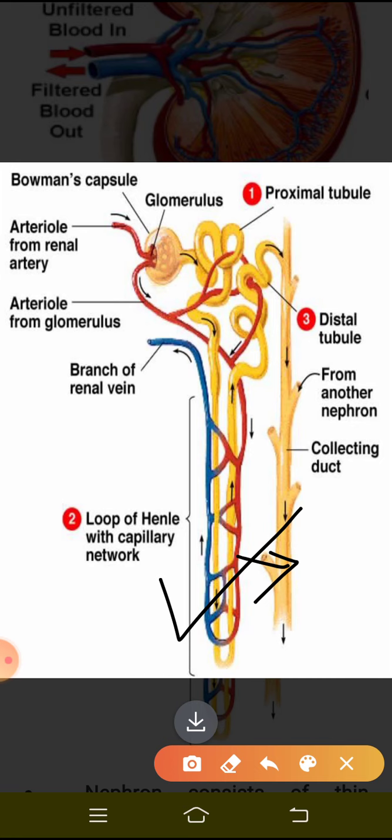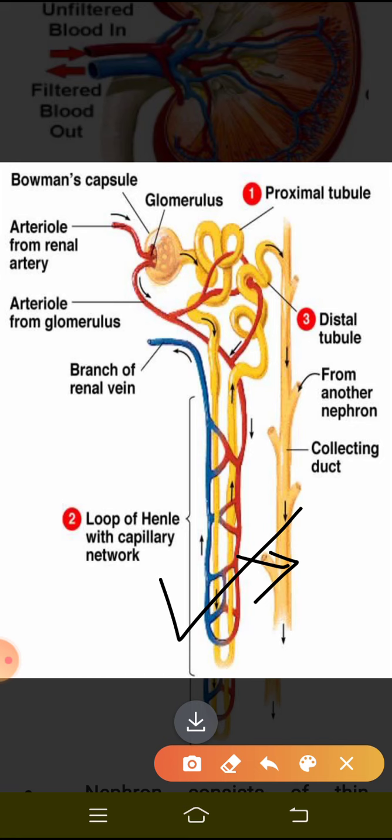Now from the kidney where does it enter? Imagine what I have taught you in the beginning. From the kidney the urine enters the ureters. From the ureters it goes to the urinary bladder, and finally from the urinary bladder it is thrown out through the urethra. How is it thrown out? Immediately, will it be thrown out? No. Some amount of urine has to be collected in the bladder.